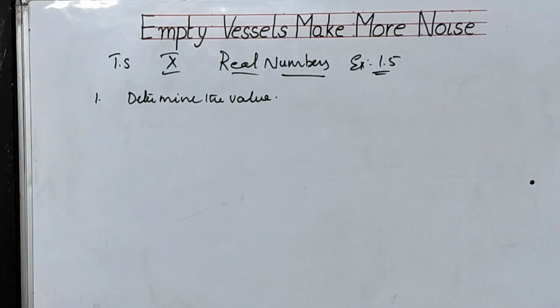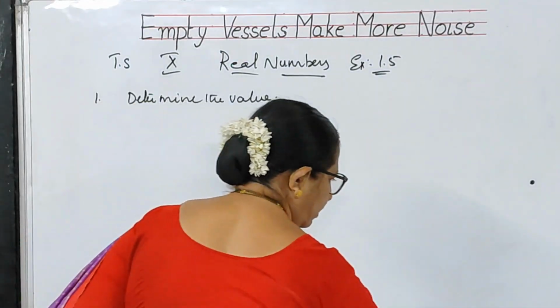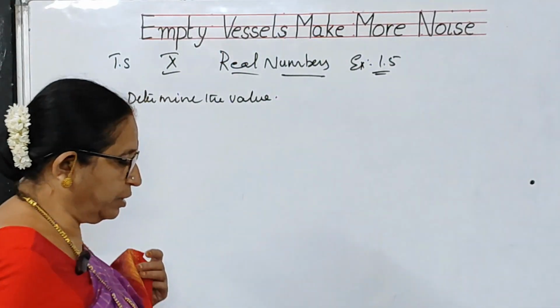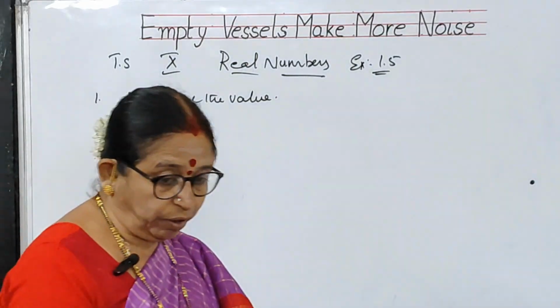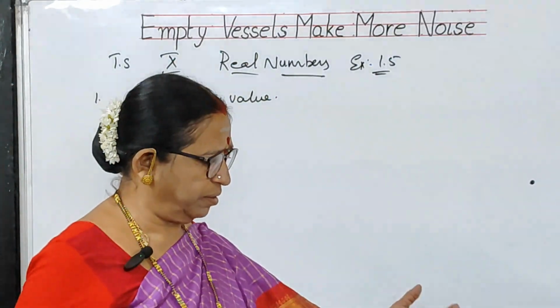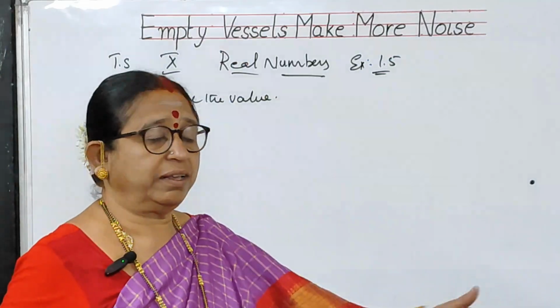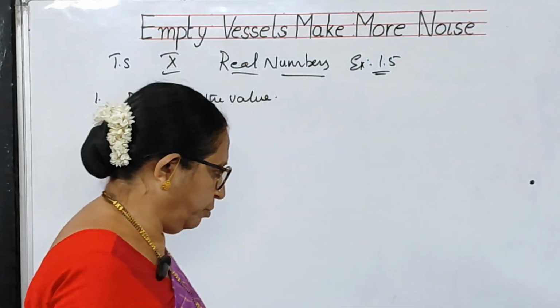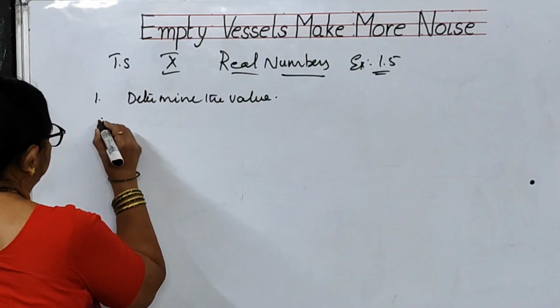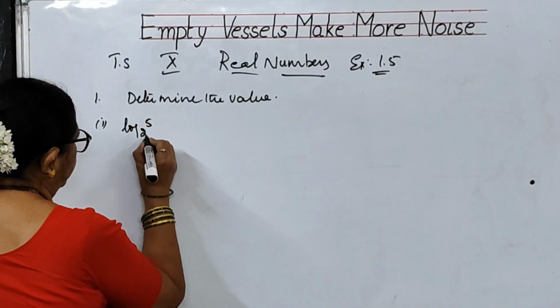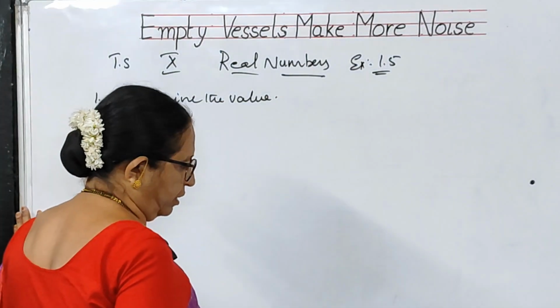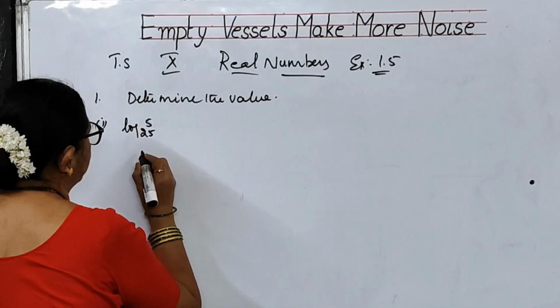The question here, you have got various laws, children, basing on the laws and some few more laws which we have not learnt earlier. One or two laws are there. That also will be included in this. Let me explain. The first one is log 5 to the base 25. You have to find the value. So, what will we consider?